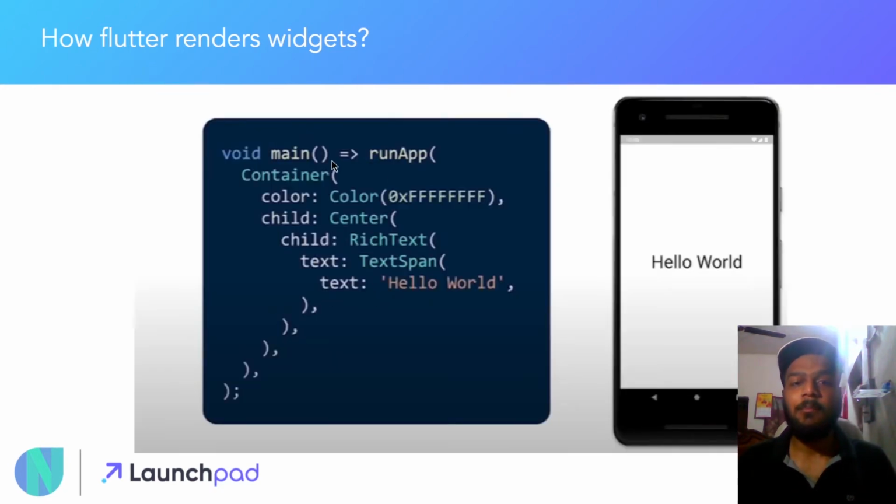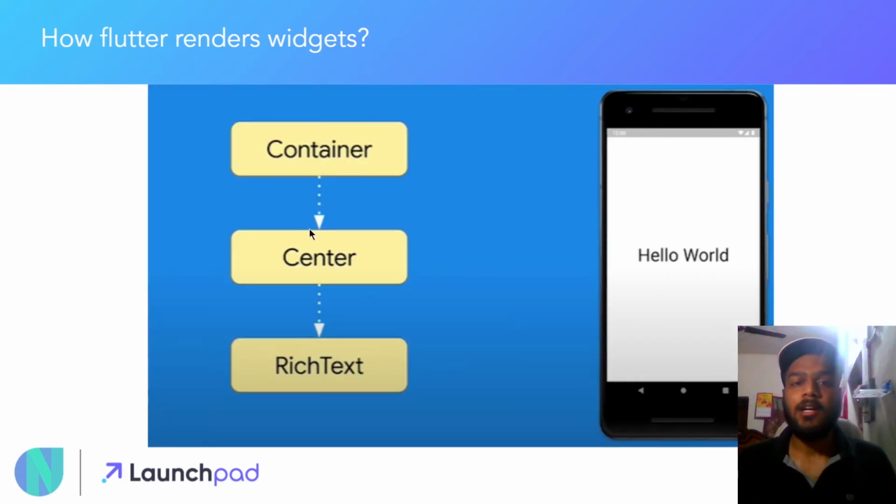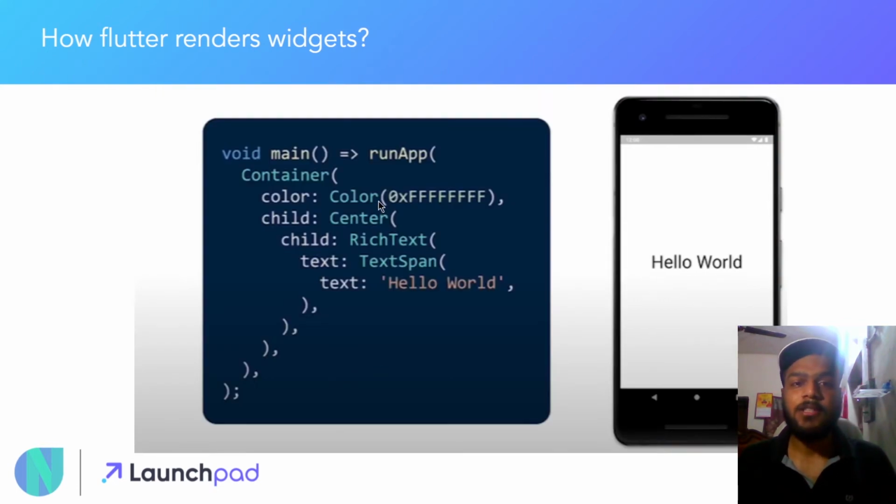Here is another example of the same. You can see that there is a Container, color, Center, RichText, and TextSpan, which is displaying Hello World over here. So first the Container is laid out, then the Center, then the RichText. Widgets like color and TextSpan are basically properties, so they apply to the top level widget which is present. So Flutter generally doesn't lay them out, but directly implements the things present inside these property widgets.